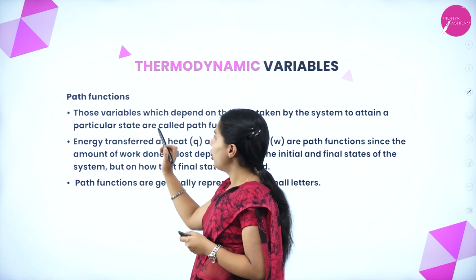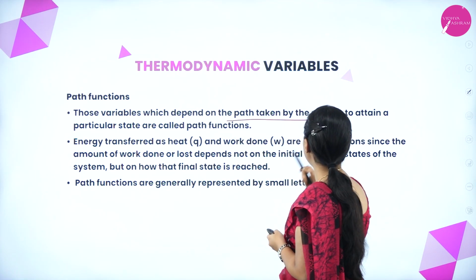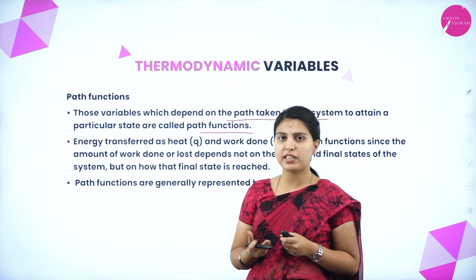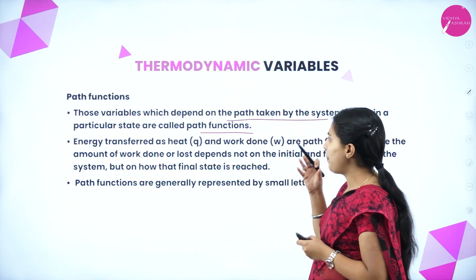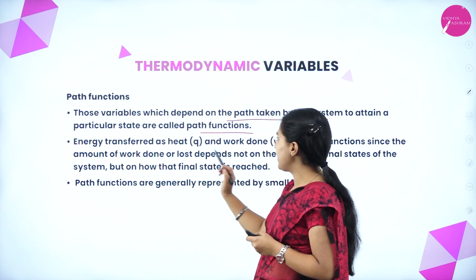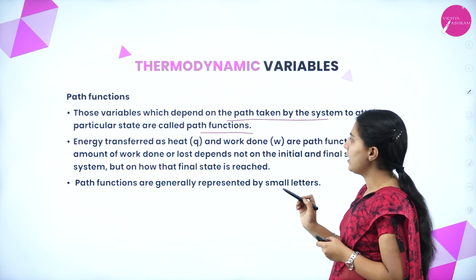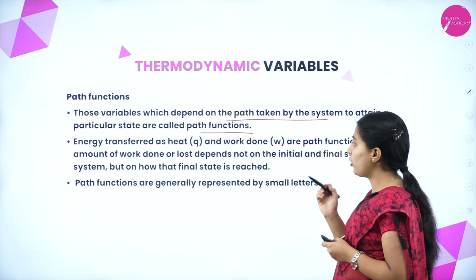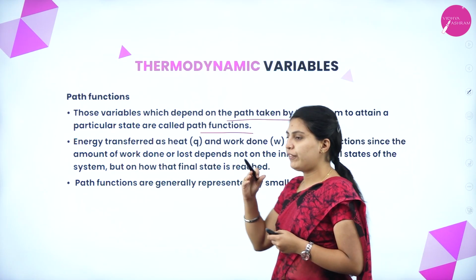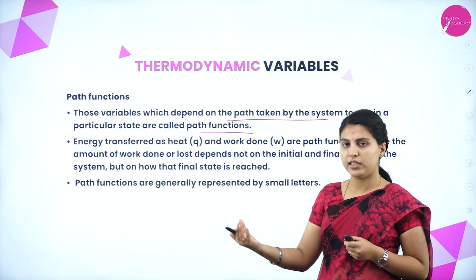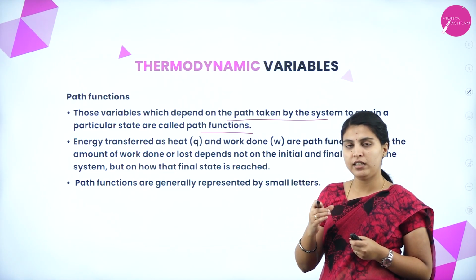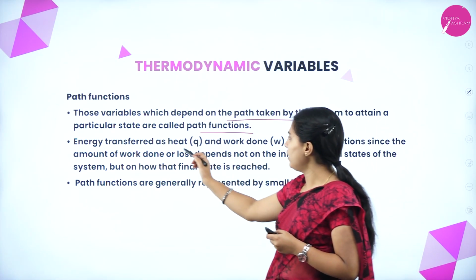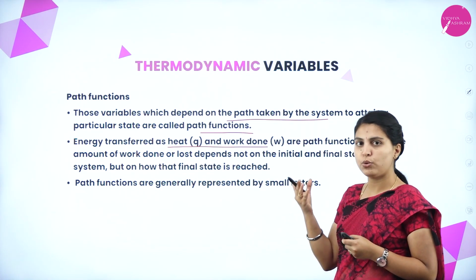Next, path functions. Those variables which depend on the path taken by the system to attain a particular state are called path functions. Energy transferred as heat and work done are path functions, since the amount of work done or lost depends not on the initial and final states of the system, but on how that final state has been reached. If energy is transferred from one beaker to another substance, work has been done and energy in the form of heat has been transferred, that is a path.